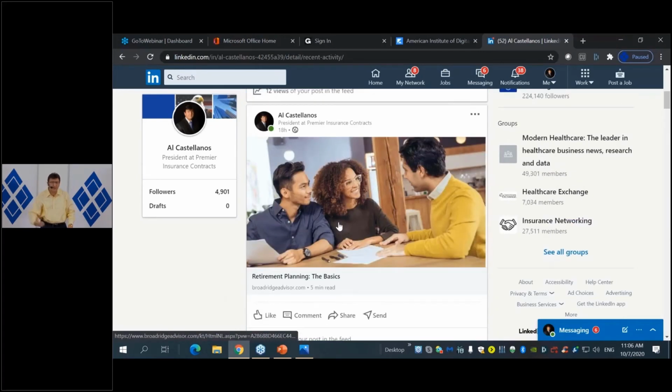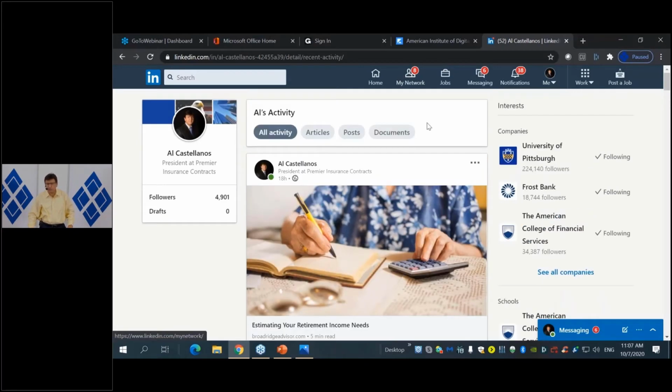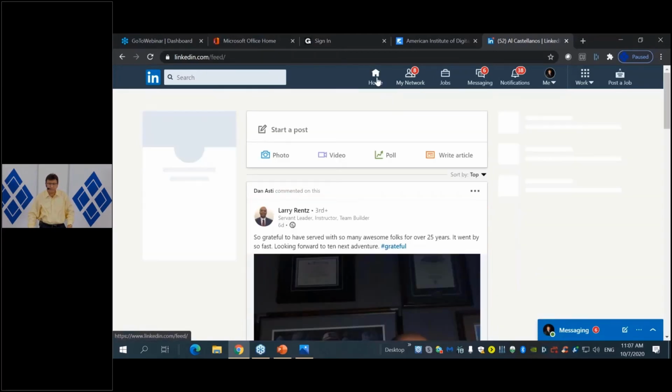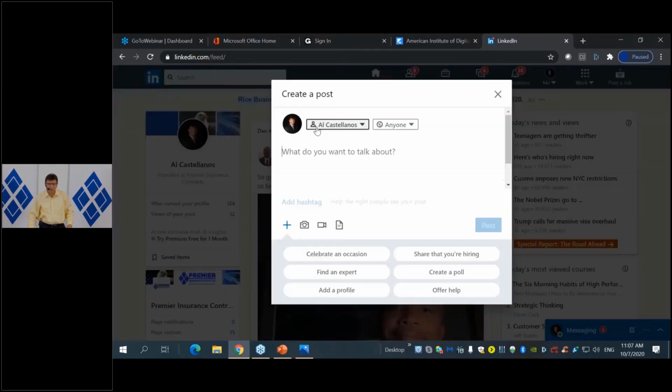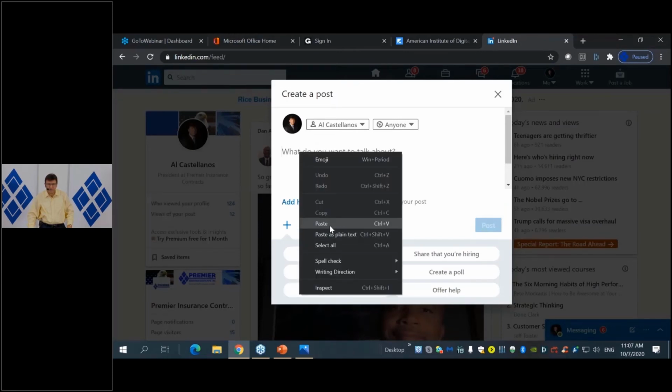So that gives you an idea of the type of analysis that you need to be conducting to make sure that you are optimizing whatever you are doing. But again, the emphasis here is just to do things. So what I'm going to do now, I'm going to go home here, and I'm going to start a post. So I'm going to just copy and paste. So I'm going to paste.